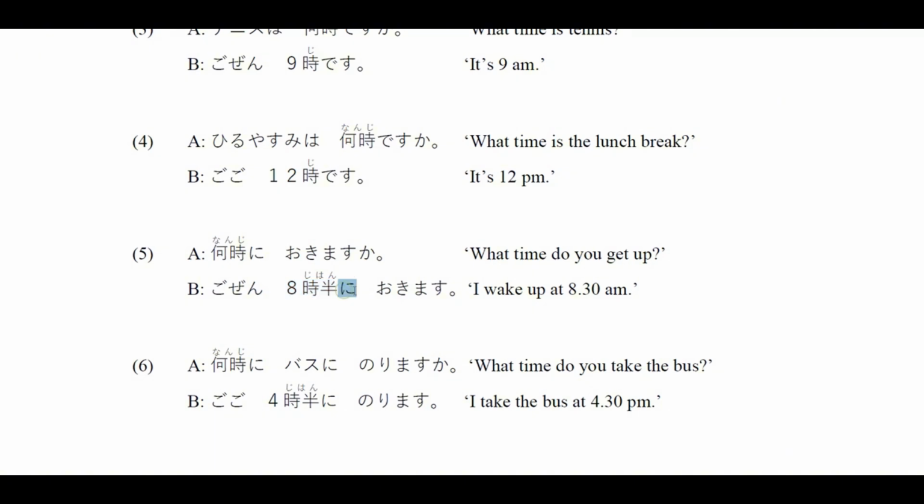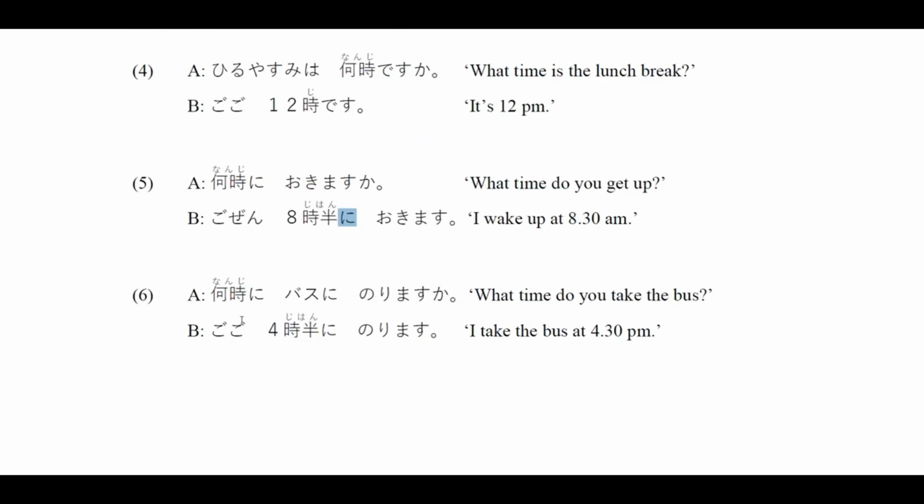Here we can see we use the particle ni because the particle ni indicates the time. That's why you need to use ni after you tell the time. Another one, 何時にバスに乗りますか? We have a new verb here, which is 乗ります. 乗ります means to get on a transport or to ride a transport.